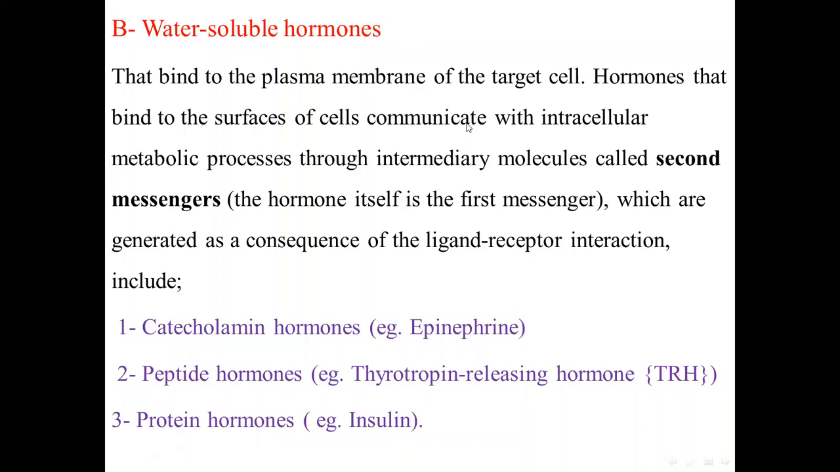Hormones that bind to the surface of the cells communicate with intracellular metabolic processes through an intermediary molecule called a second messenger. So hormones are first messengers. They bind to the receptors on the surface of the cells to activate the second messengers on the cell membrane. Examples include catecholamine hormones like epinephrine, water-soluble peptide hormones like thyrotropin releasing hormone TRH, and protein hormones like insulin, also water-soluble.